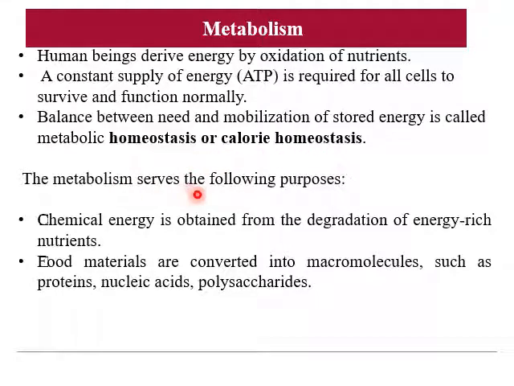Metabolism serves the following purposes: specifically to yield chemical energy, which is obtained from the degradation of energy-rich nutrients. These food materials are converted into macromolecules such as proteins, nucleic acids and polysaccharides.